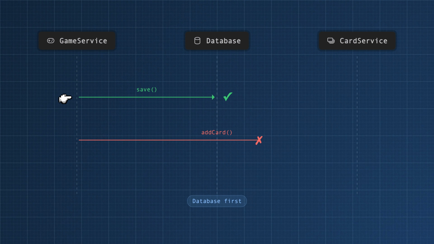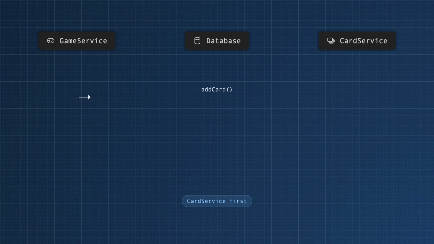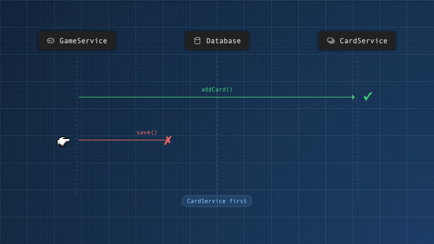If we write the win to the database first, and that succeeds, but ultimately the process fails, we've recorded the win, but no other service was notified. If we change the order and publish to the card service first, we add the new card to your deck, but the database write could still fail. This is what the dual write problem is all about. Either way, there's a gap and the system still ends up in an inconsistent state.